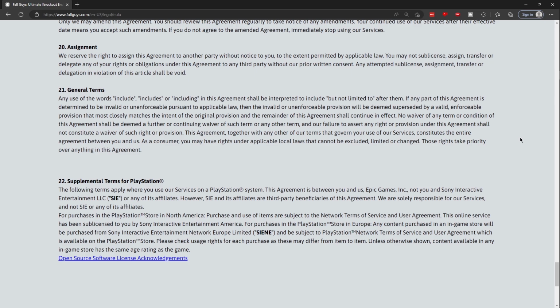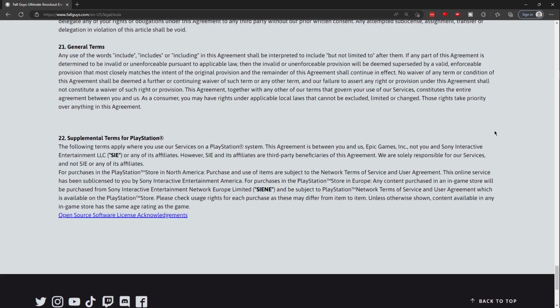For purchases in the PlayStation Store in North America, purchase and use of items are subject to network terms of service and user agreement. This online service has been sublicensed to you by Sony Interactive Entertainment America. For purchases in the PlayStation Store in Europe, any content purchased in an in-game store will be purchased from Sony Interactive Entertainment Europe Limited (SIE) and be subject to PlayStation Network terms of service and user agreement, which is available on the PlayStation Store. Please check usage rights for each purchase, as these may differ from item to item. Unless otherwise shown, content in any in-game store has the same age rating as the game. Open source software license acknowledgements.